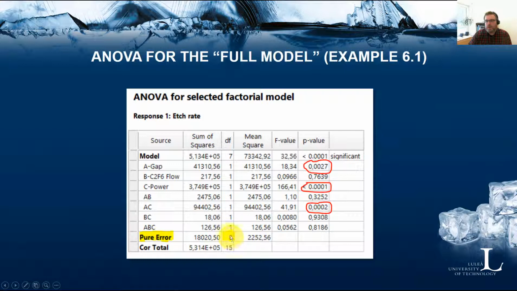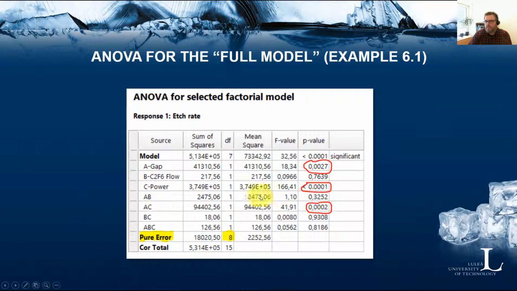We have the 8 degrees of freedom and the mean square for pure error here. And this way we can do the test without subjectivity, let's say. So we can look at the p-values, which are quite independent of which factors we believe to be significant and so on.